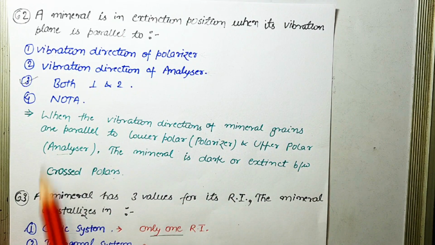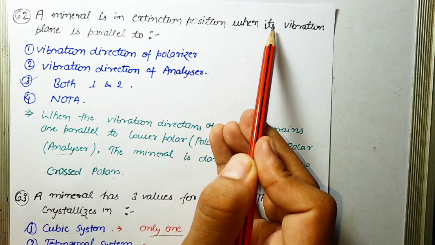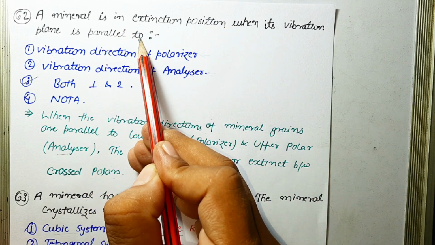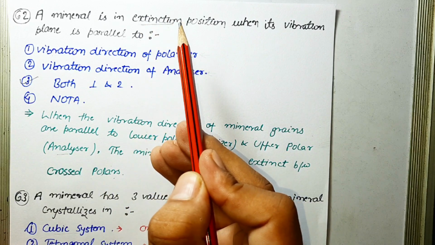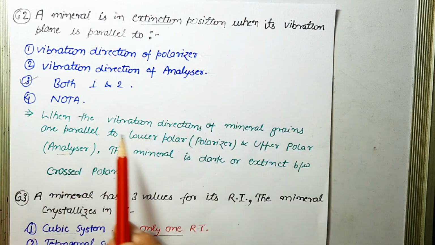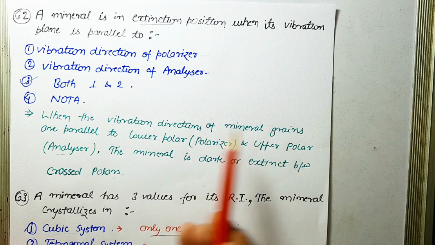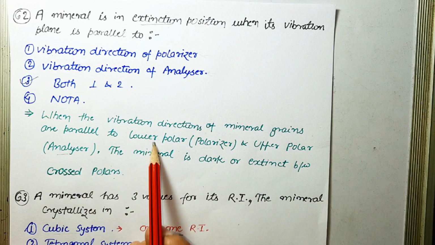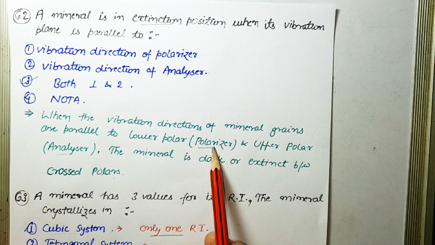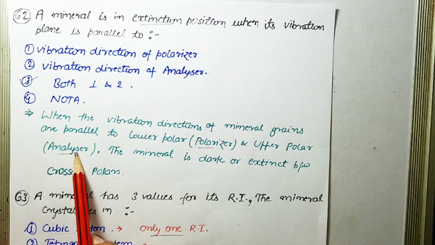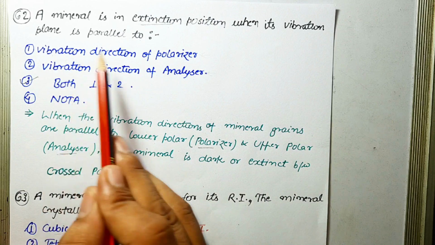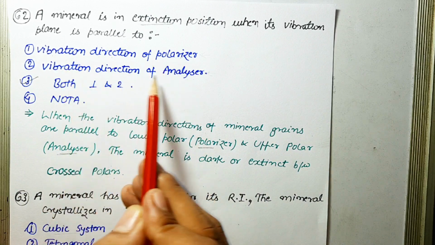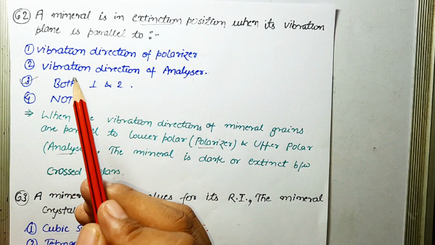The next question is, a mineral is in extinction position when its vibration plane is parallel to what? Okay, so extinction is an optical property of minerals in crossed Nicols, and it occurs when the vibration directions of the mineral grains are parallel to the lower polar and upper polar. The lower polar is known as the polarizer and the upper polar is known as the analyzer. So as far as this question is concerned, both options, vibration direction of the polarizer and vibration direction of the analyzer, both these options are correct.